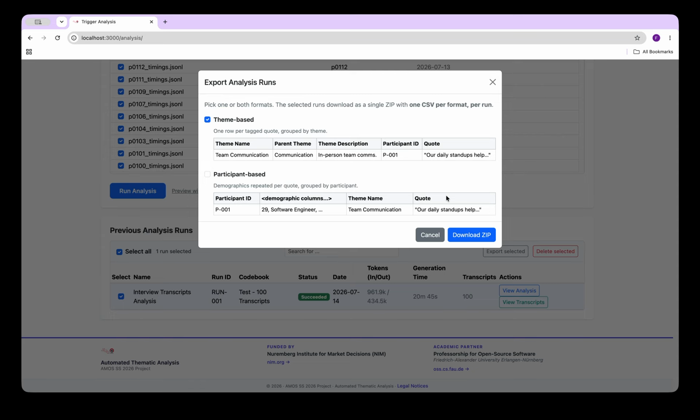That's it for this demo. I hope you could understand what our product tried to achieve. We believe that we can save researchers a large amount of time. And to recap, there are two main functions that allow us to save researchers time. The first one is to automatically generate codebooks for a set of transcripts, and then the second function is to apply a codebook to a set of transcripts. So that's it for this demo. Thank you very much.